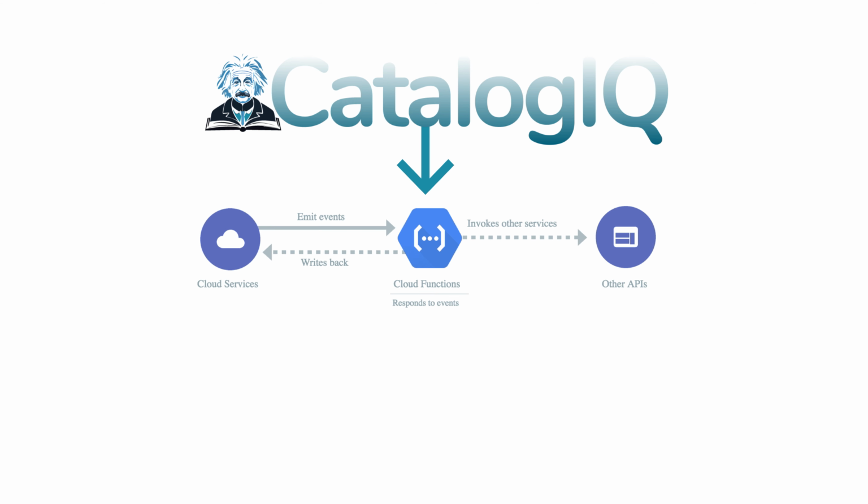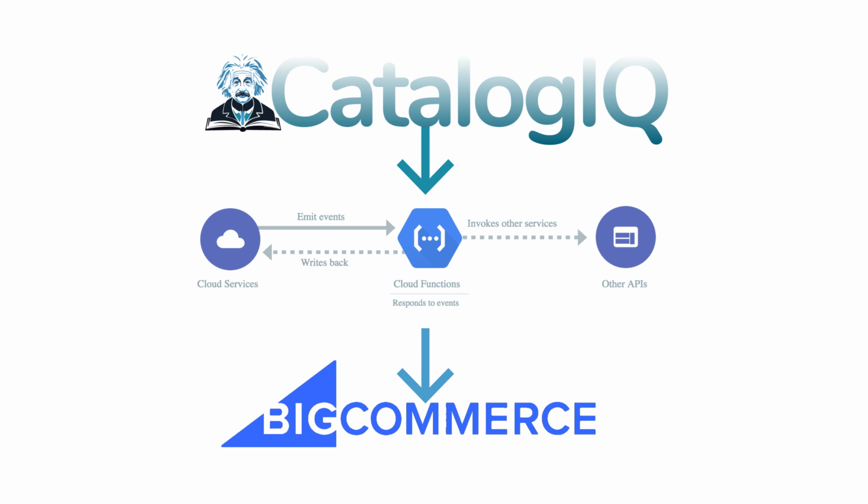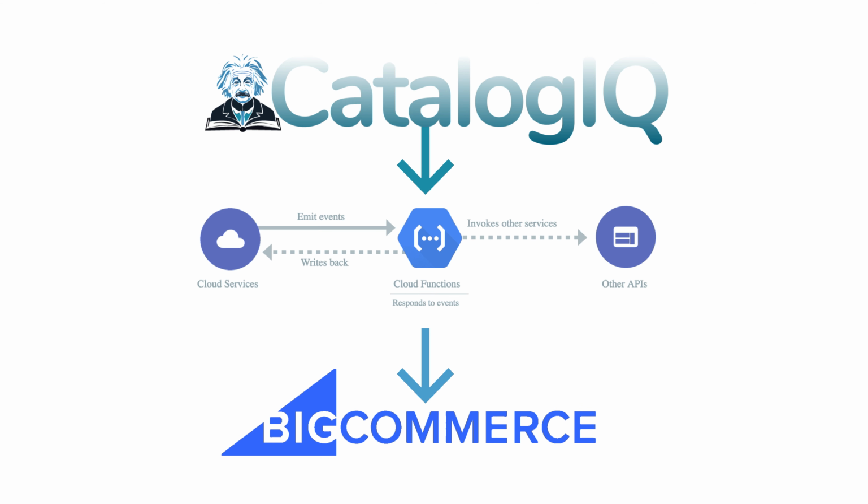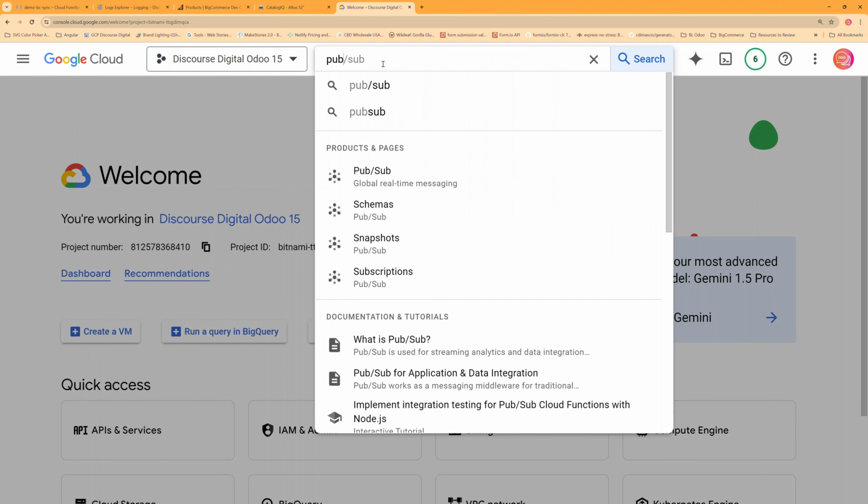In today's tutorial, we're taking a look at how to build a connector from CatalogIQ's product endpoint to BigCommerce catalog. We're going to use PubSub and Google Cloud Functions to create a serverless function that will sync products from the Catalog API to BigCommerce in the background. So let's get started. First, we're going to want to go to PubSub.